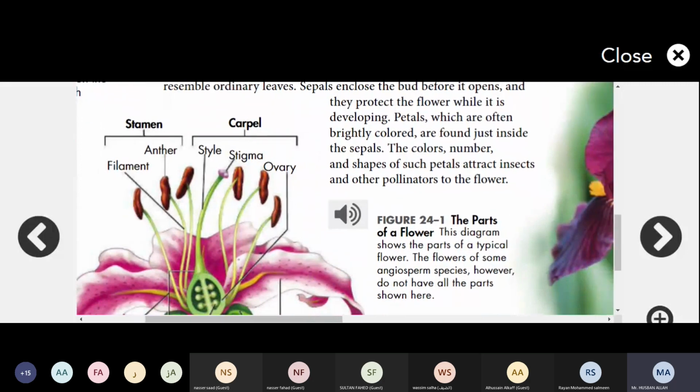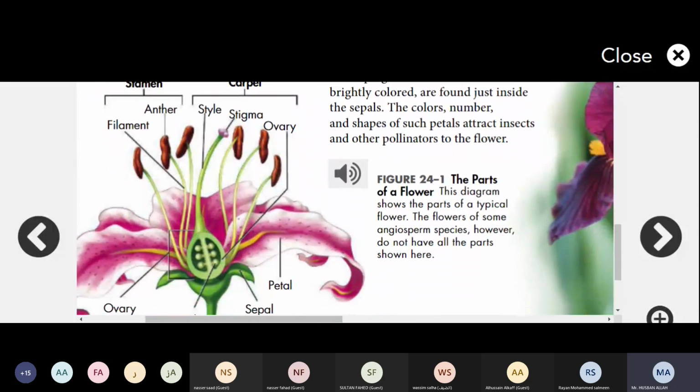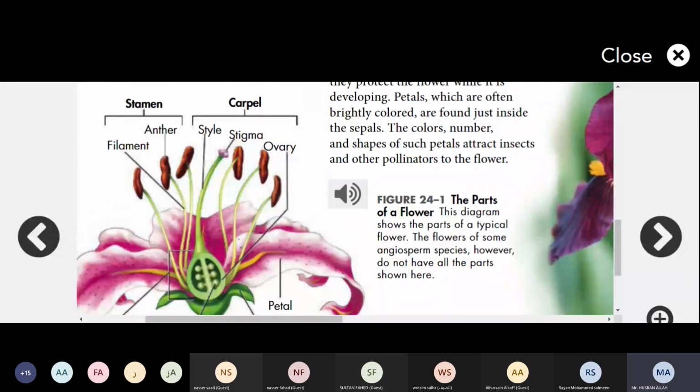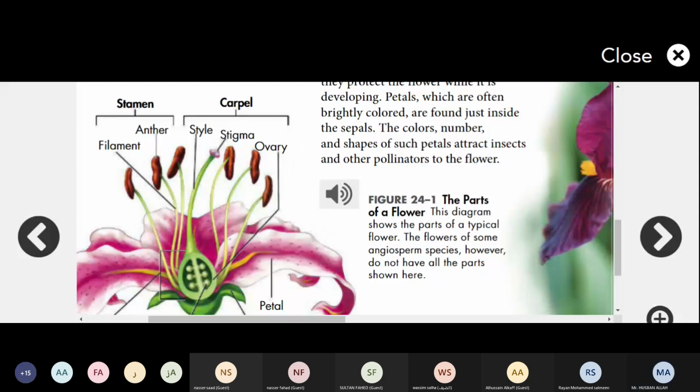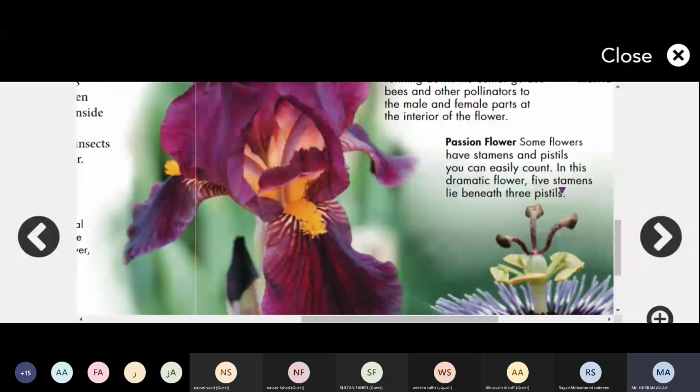In the parts of flowers, this diagram shows the parts of a typical flower. The flowers of some angiosperm species, however, do not have all the parts shown here. So some angiosperm plants have flowers which do not have all these parts.